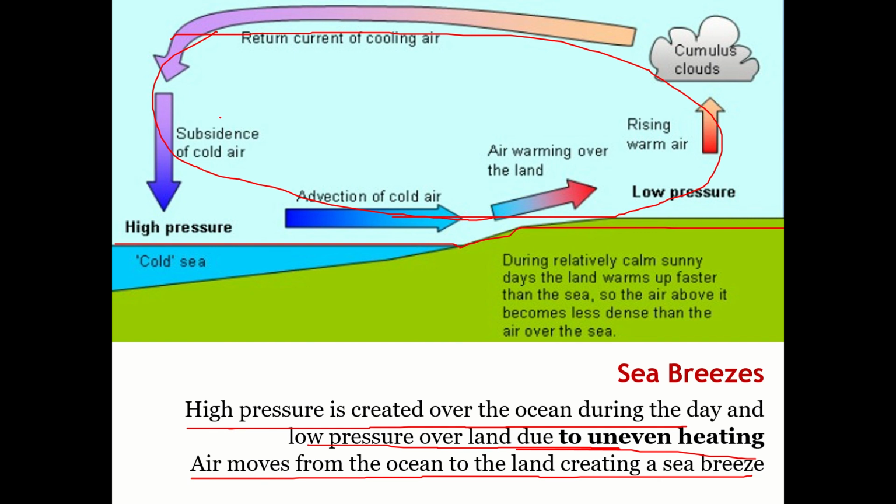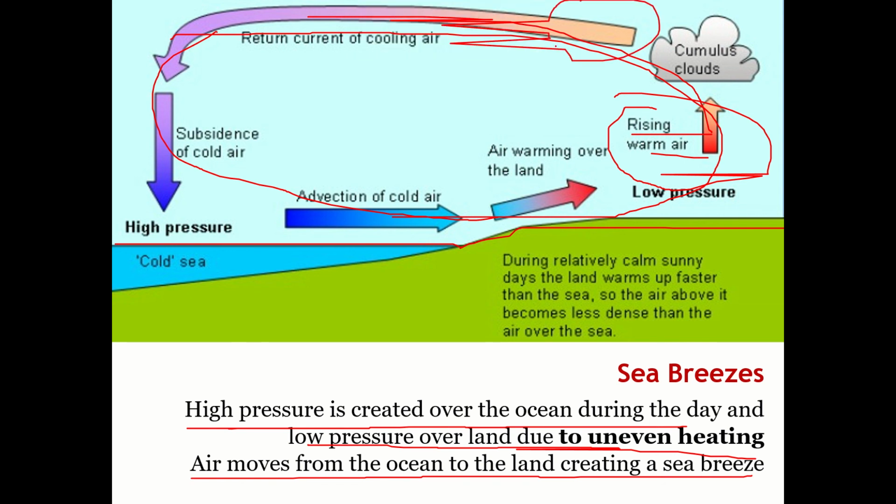Okay, so let us understand from what we basically know. Hot air has the tendency to rise up, right? The same thing I was trying to explain over there as well. Rising warm air, and as it moves up, like I told you, the air above is colder, and then it sinks. It has to sink because it gathers the moisture and the weight of the air, and there is a return current of cooling air. Okay, because of that, it has to sink down.